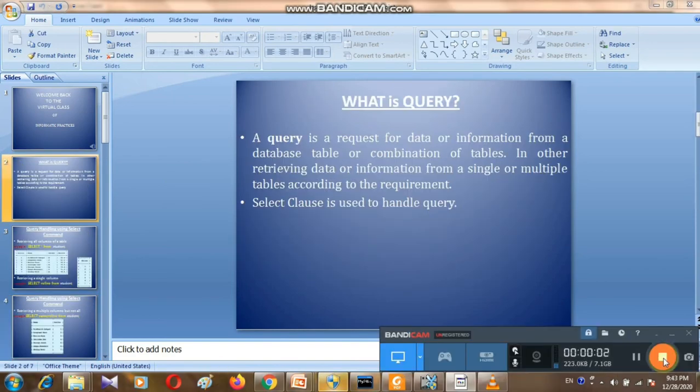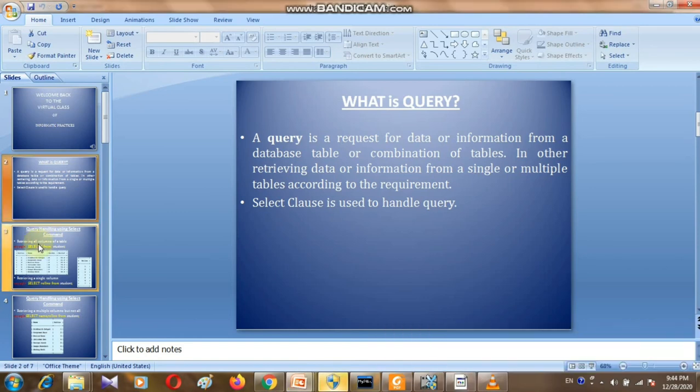Now students, we are going to learn about the query and how we can fire the query on the database. See, what is a query? A query is a request for data or information from a database table or combination of tables. In other words, retrieving data or information from a single or multiple tables according to the requirement. The select clause is used to handle a query. When we are going to fire the query, with the help of the select statement we can fire the query. A query is a request, a request for what? Just retrieving the data from the tables or the database. So now moving to the next slide.